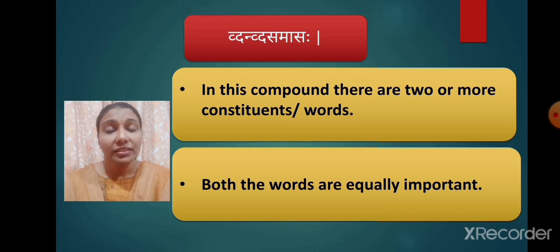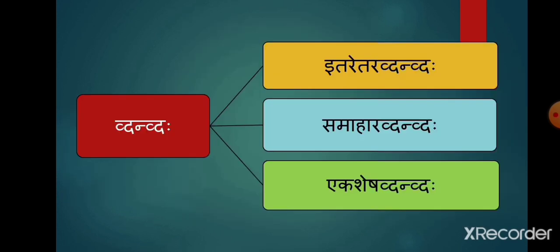In dvandva samasaha, there are two or more constituents or words, and the two words that we join together are equally important. It means they have the same status or they are on the same level. There are three kinds of dvandva samasaha. Let's see what are they. The three types of dvandva samasaha are itaretara dvandvah, samahara dvandvah and ekashesha dvandvah. Let's learn about the first one, that is itaretara dvandvah.